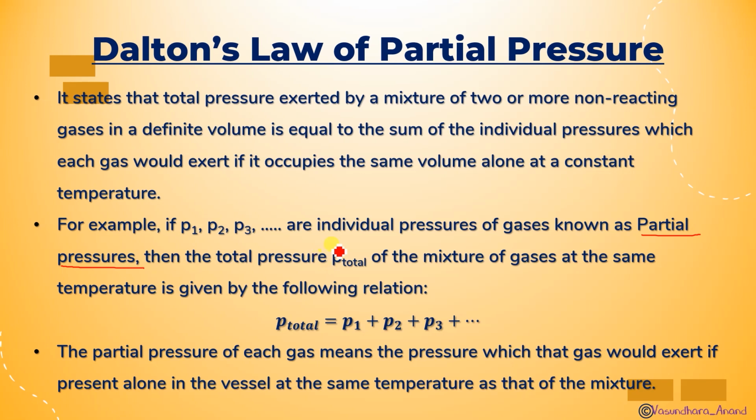So whatever these P1, P2, P3 are, they are called individual partial pressures, that means the partial pressure of gas 1, 2, 3. And this P total is the pressure of the total mixture. The partial pressure of each gas means the pressure which that gas would exert if present alone in the vessel at the same temperature as that of the mixture. So how can you define this individual or partial pressure? That is also written over here.